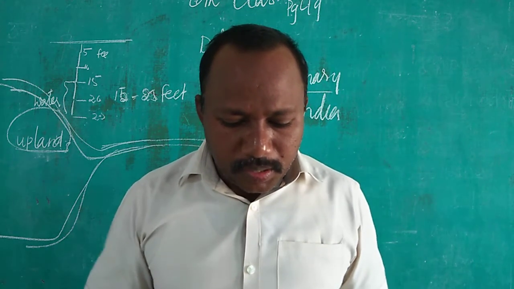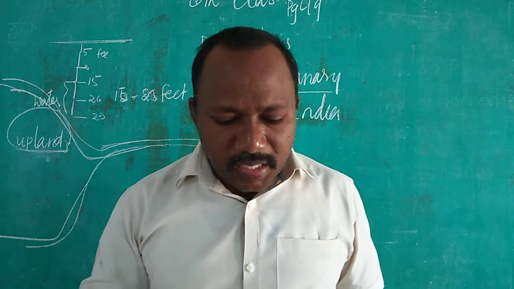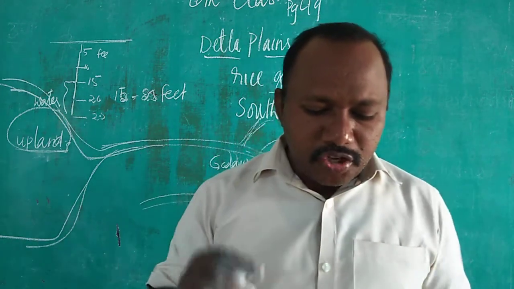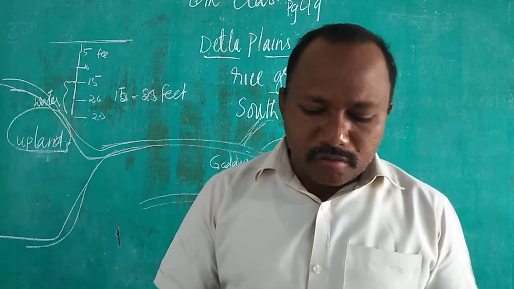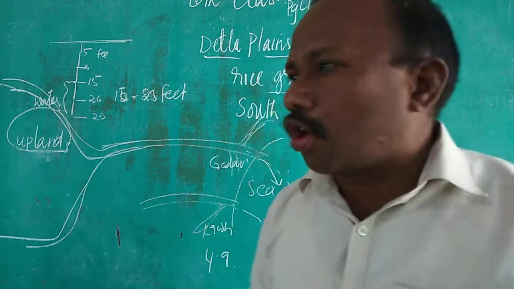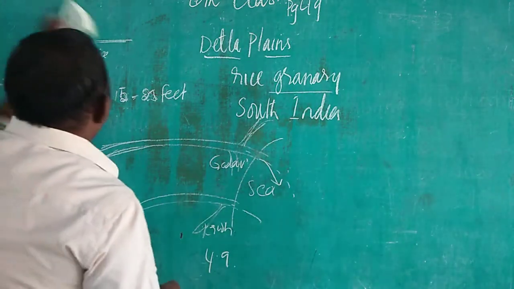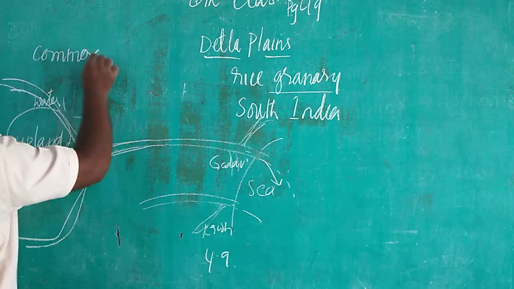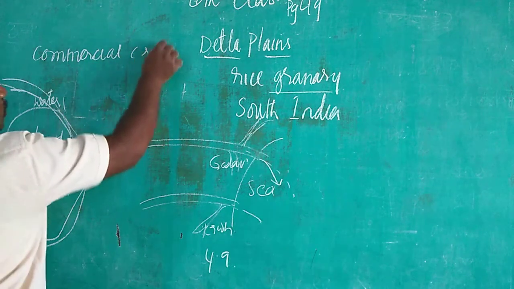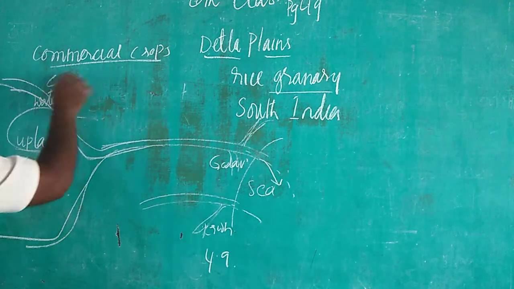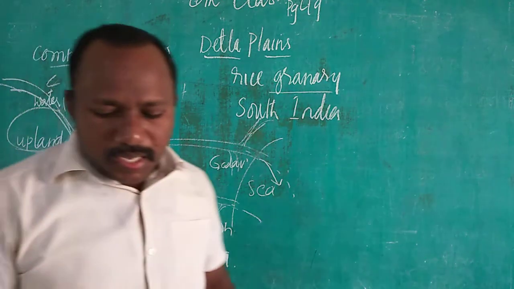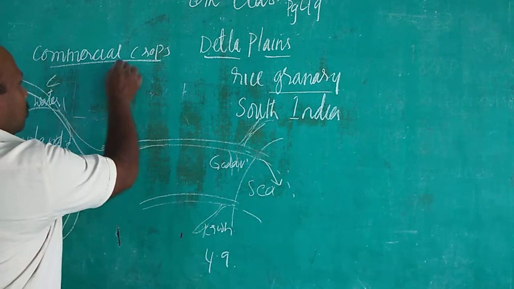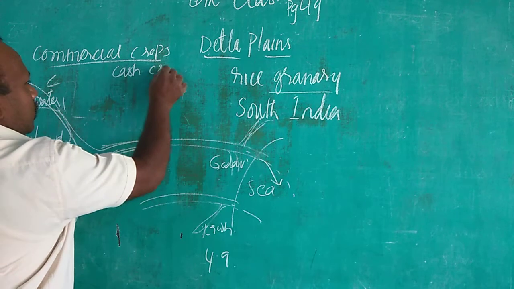The farmers of this area, particularly in the upland, have been changing their cropping patterns towards commercial cash crops. The farmers in the upland are growing commercial crops and also cash crops.